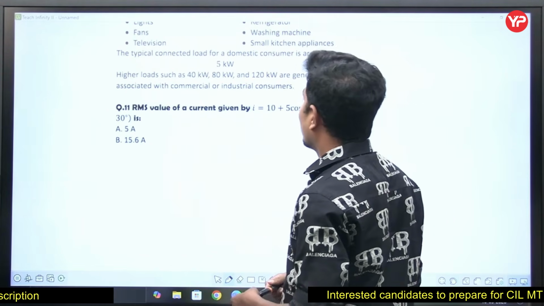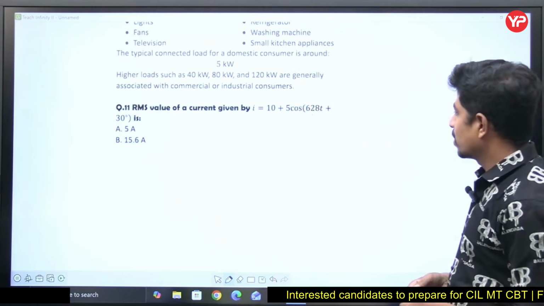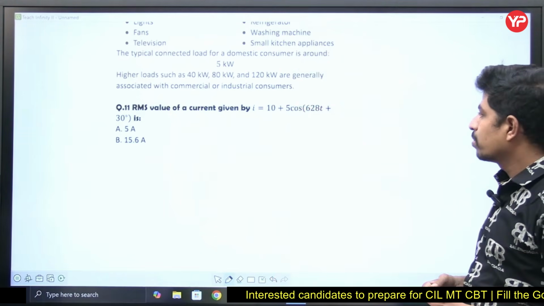That's the next question. RMS value of the current I is equal to 10 plus 5 cos 620t plus 30.